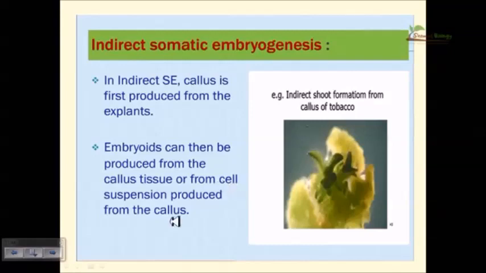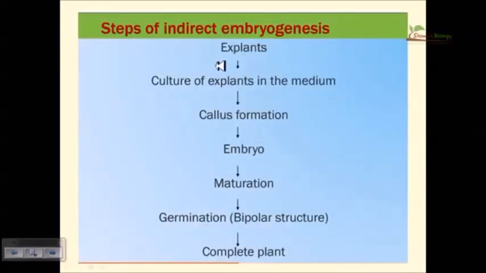So this is an example of indirect somatic embryogenesis. In this case, the cells are not destined to produce embryos, but we need to induce them to form embryos. This is the step-by-step process. We have the explant, culture the explant in the medium, then the callus is formed. From the callus we instigate it to produce embryos, adding different inducing agents like hormones, mostly 2,4-D, IBA, sometimes also NAA, and we also give cytokinins and other hormones to produce embryos. Hormonal regulation is important, so the timing of the hormones is very, very important.